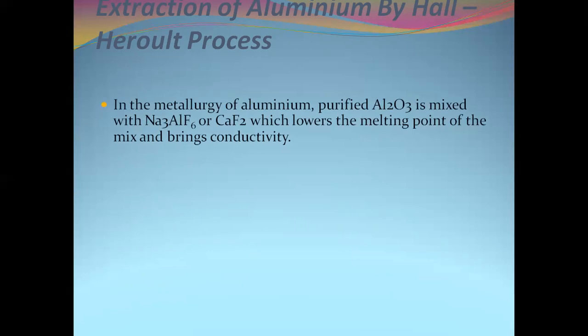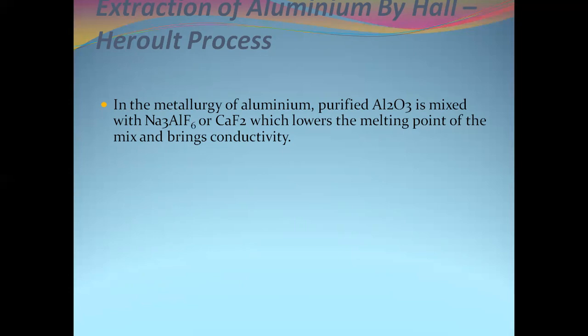Now, very important for the examination, the extraction of aluminium by the Hall-Héroult process. Here the finely powdered alumina is mixed with cryolite, Na3AlF6, or calcium fluoride, CaF2.